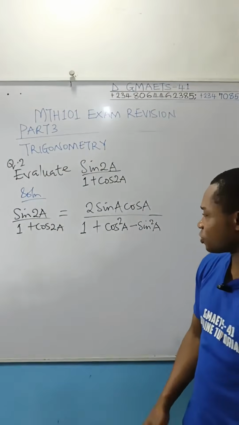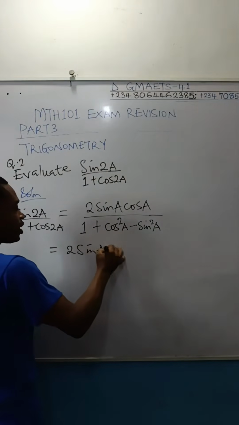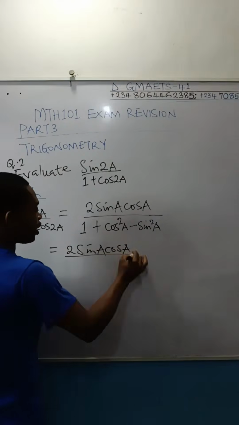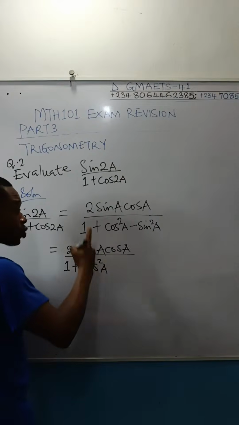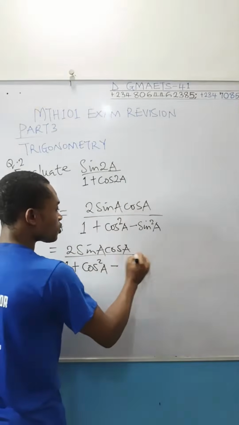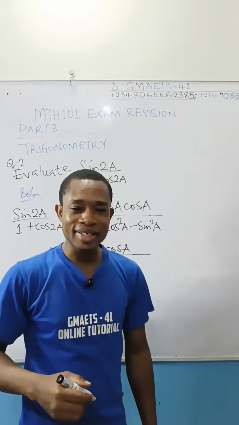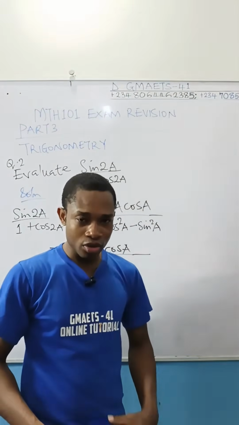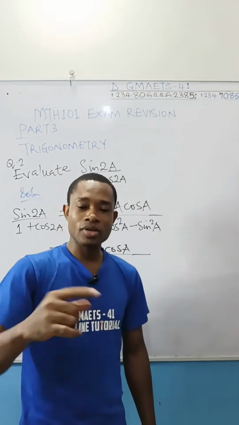Let's proceed. This will now be equal to 2 sine a cos a, all over 1 plus square cos a minus square sine a. Go back to your Pythagorean identity. Remember, I told you that square sine a is equal to 1 minus square cos a.